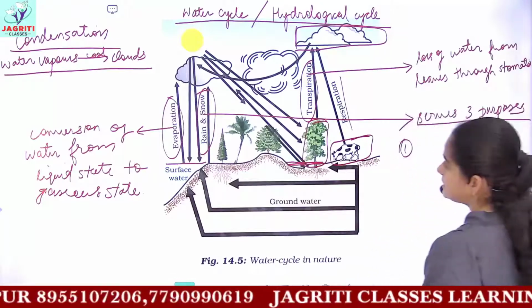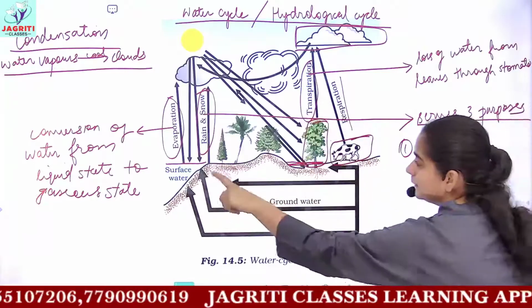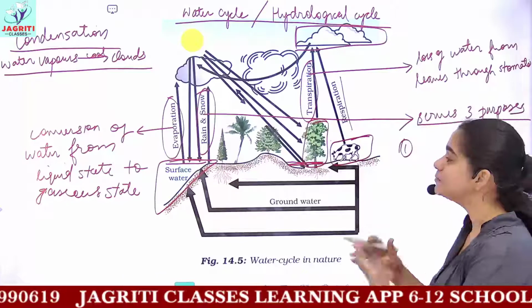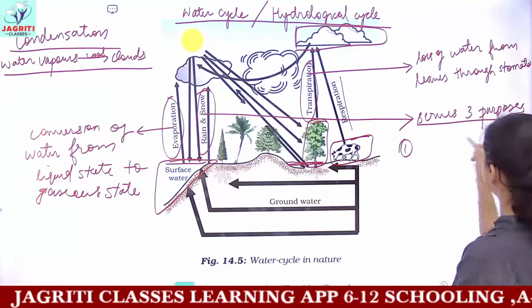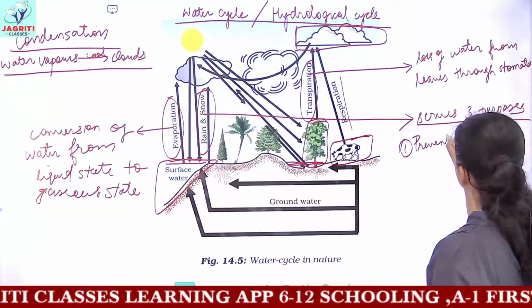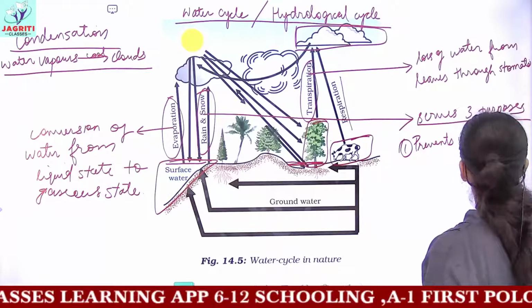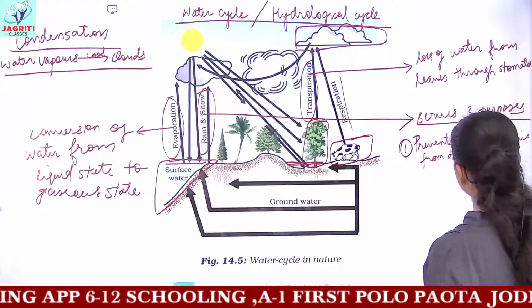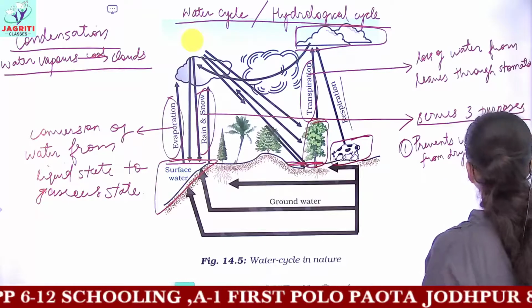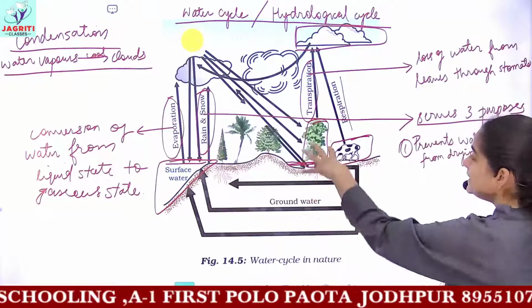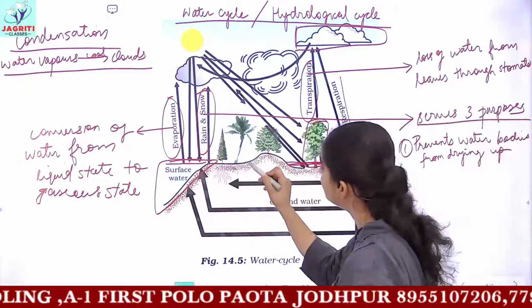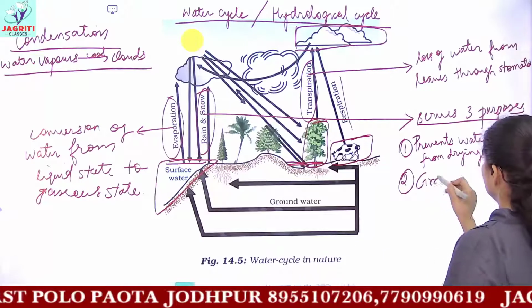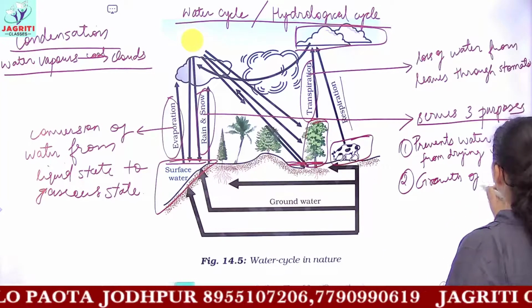The first purpose is, it gives water to the water bodies, that is, it prevents the water bodies from drying up. So we'll be writing that rain and snow prevent the water bodies from drying up. The next purpose is, the rainwater may be absorbed by the plants and it helps in growth of plants. So rain helps in growth of plants.